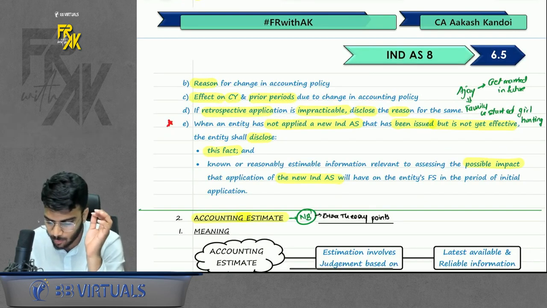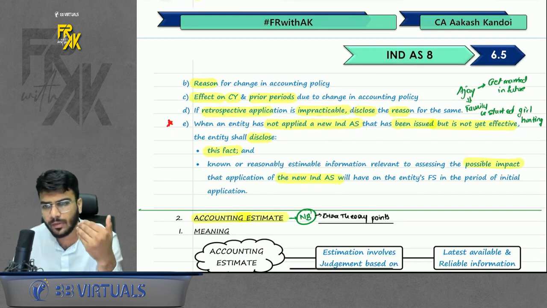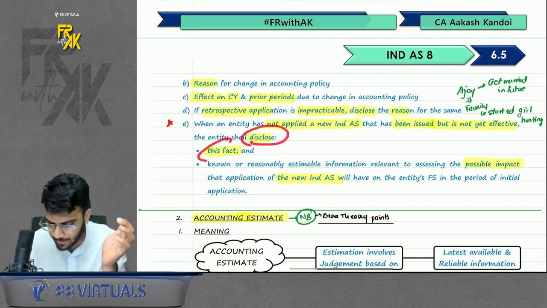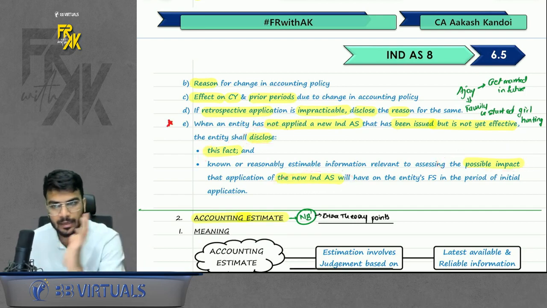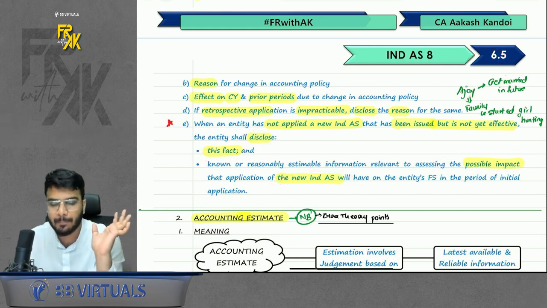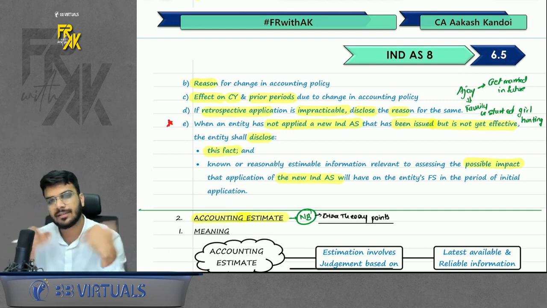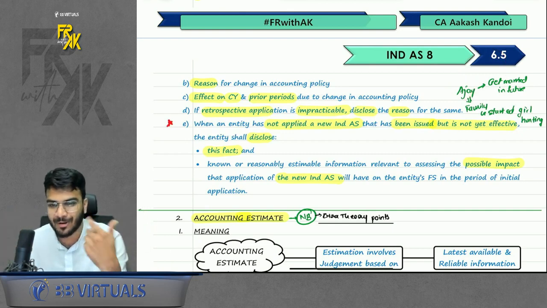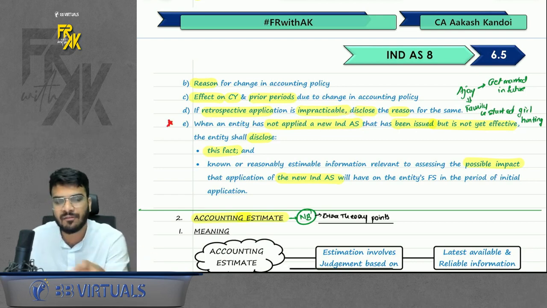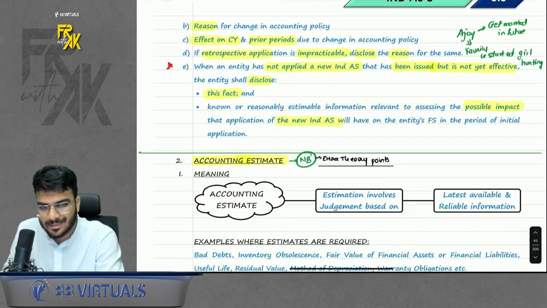And if any new Ind AS is issued but not yet effective, that means any new standard is going to come in future, the draft is ready but it has not yet become effective, in that case you should disclose this fact and the possible impact of that new standard. Just like if you are going to get married in future, anytime soon, you tell your friends the possible impact on your life. Similarly, if a new standard is going to come, not yet effective but the draft is ready, disclose the fact along with the possible impact. This was your accounting policy.